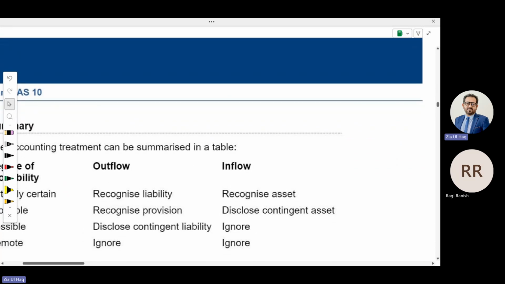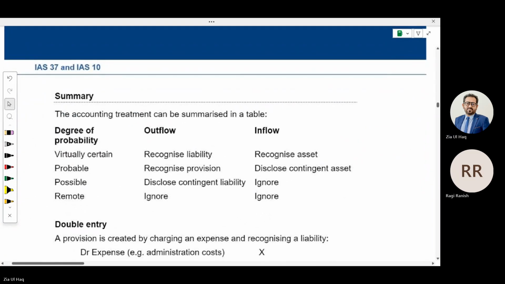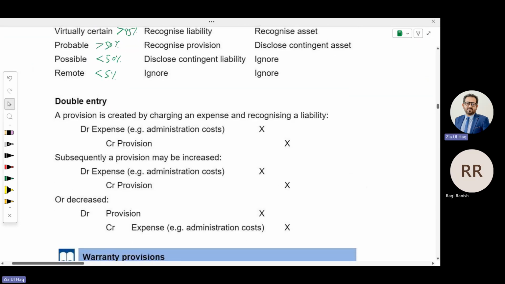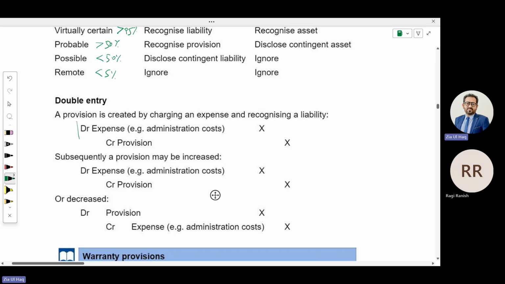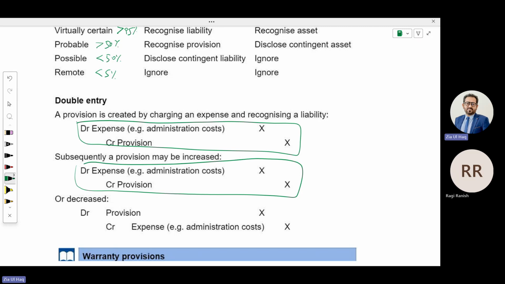Probable: probability above 50%. Virtually certain: greater than 95% probability. Possible: less than 50%. Remote: less than 5%, in case of outflow, in case of inflow. What's the accounting entry of provision? Expense debit, provision credit. In case of increase, provision expense debit, provision credit. In case of decrease, that is very rare, reverse the entry: provision debit, expense credit.